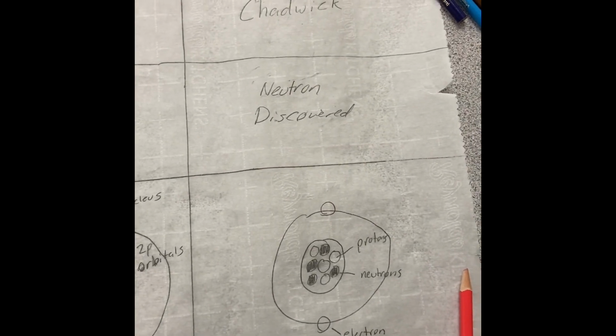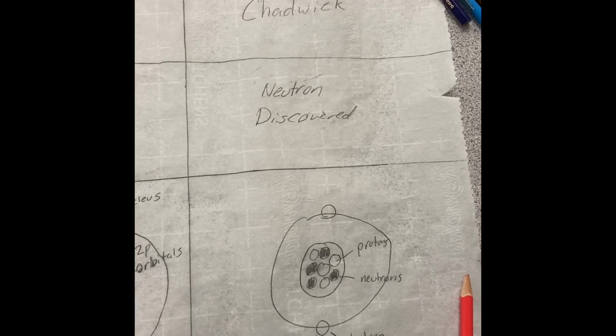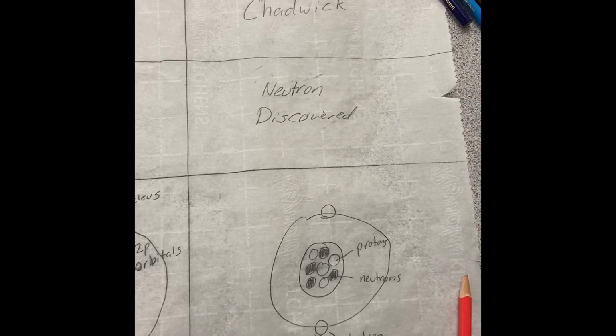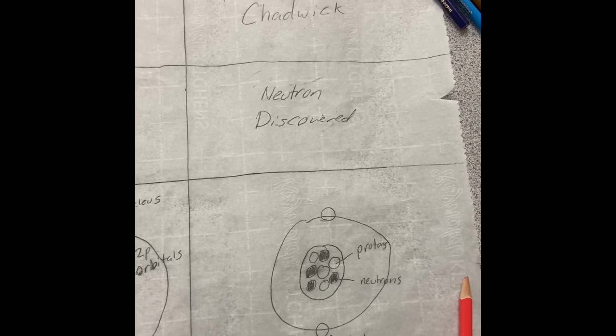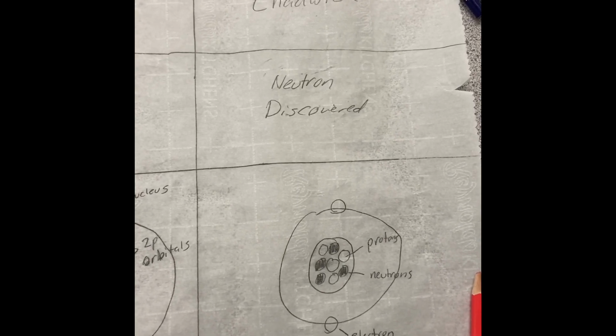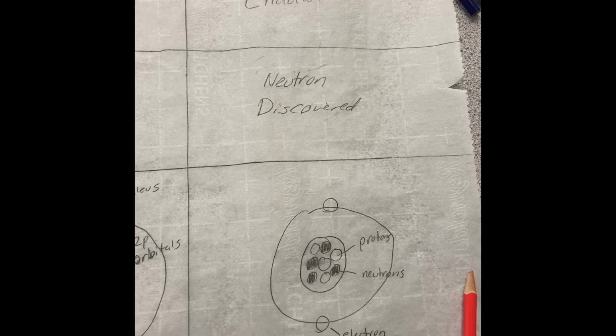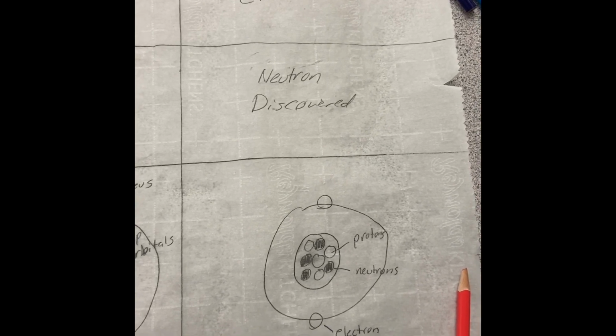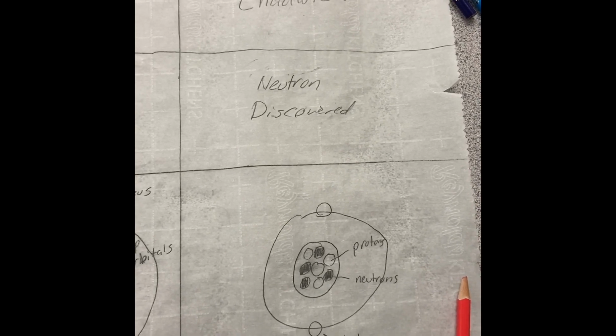Chadwick, 1935, the neutron discovered. It was not until 1935 that the existence of the neutron was finally proven. The mass of the neutron is about 0.1 percent greater than that of the proton. The neutron does not have a charge. The neutron adds stability to the nucleus and minimizes the repelling positive charge of the protons.